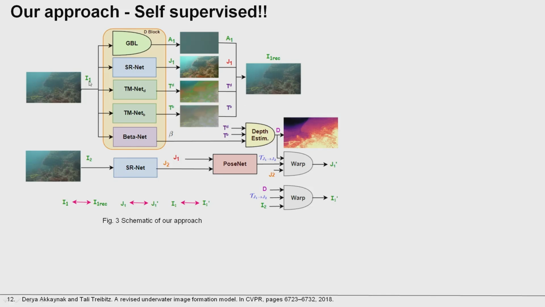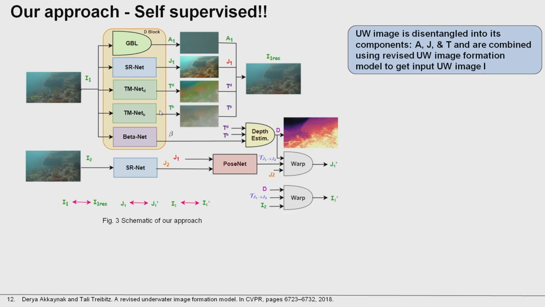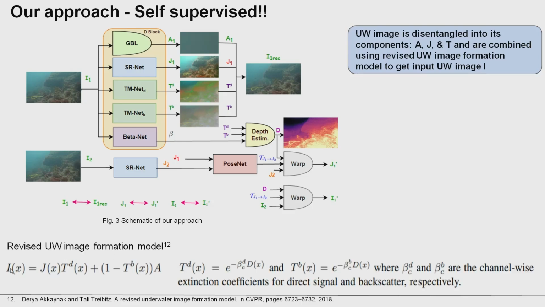Here I1 is the input underwater image. This can be disentangled into its components. We have used the revised underwater image formation model in our algorithm. I is the input underwater image, which can be given as J, the clean image, times TD, plus 1 minus TB times A, where TD and TB are transmission maps corresponding to direct signal and backscatter, and A is the global background light.